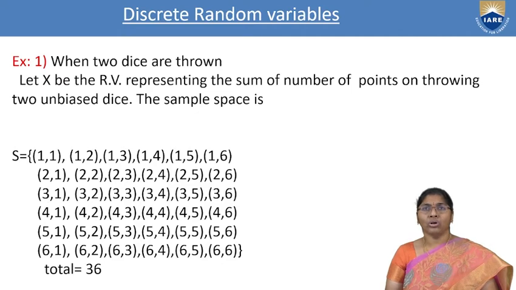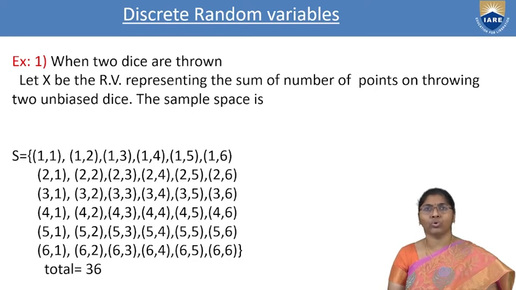Two dice are thrown. Let X be the random variable representing the sum of the number of points on throwing two unbiased dice. Here we are using two dice.